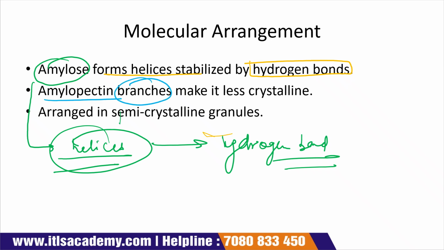Amylopectin has branches which make it less crystalline. If we say that starch is less crystalline, it is due to the presence of amylopectin branches, and it is arranged in semi-crystalline granules.